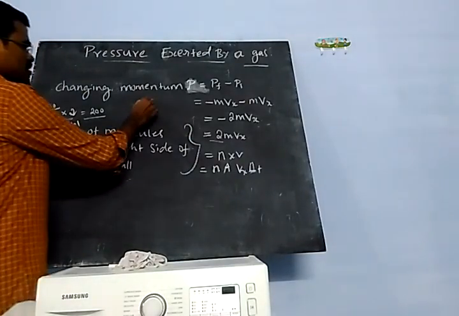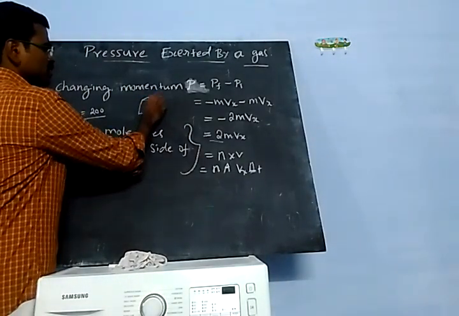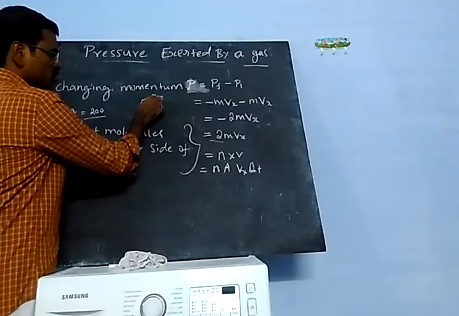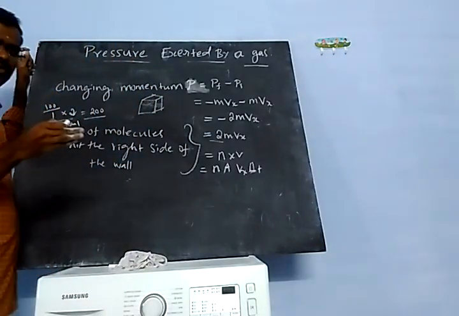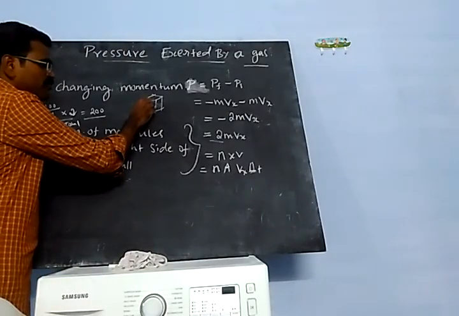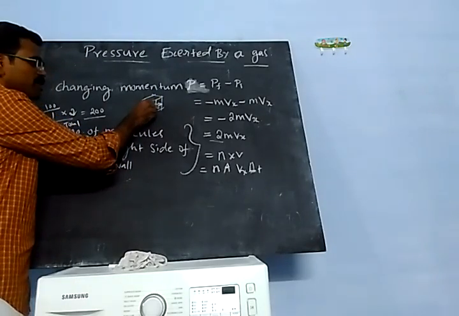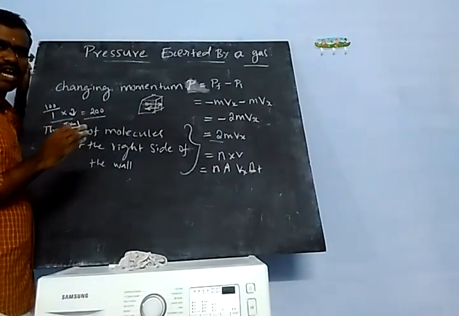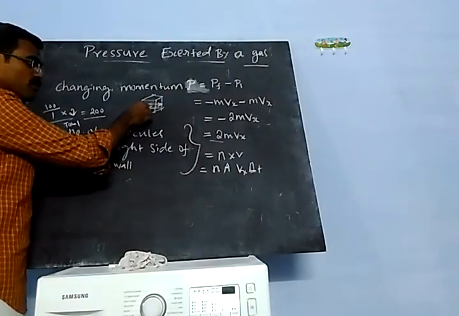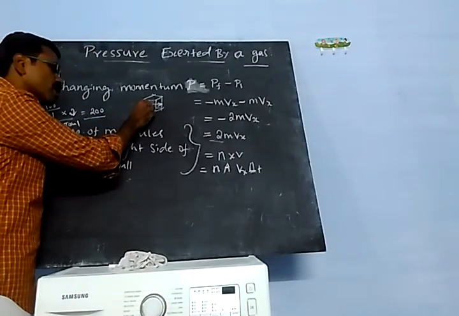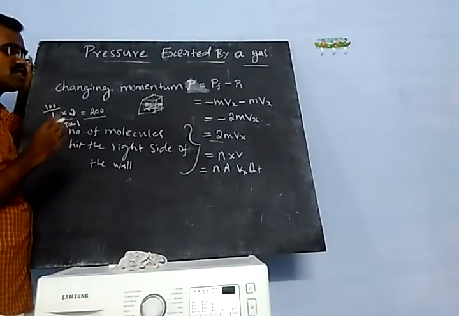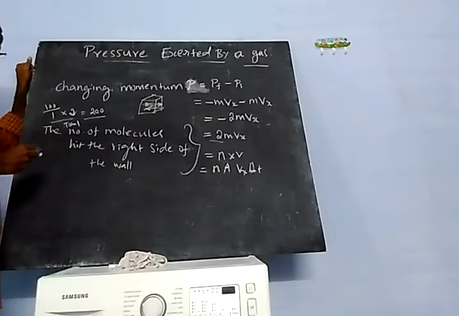Then next, this cuboid, this cylinder. Are all those molecules hitting the right side of the wall at the same time? No. Some of them will be moving and hit the wall, and some of them are moving away from the wall. Before collision, some of them are hitting the wall and some of them are moving out.